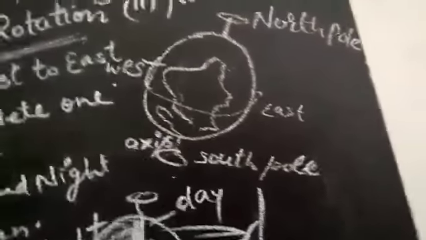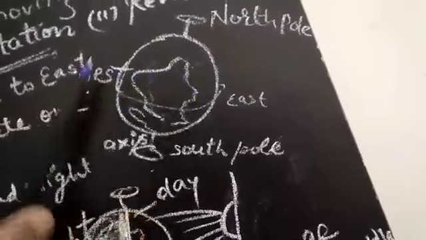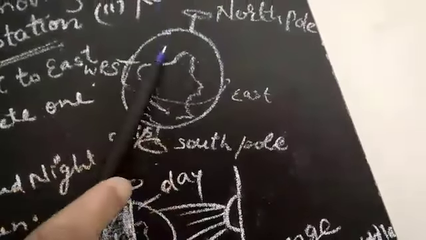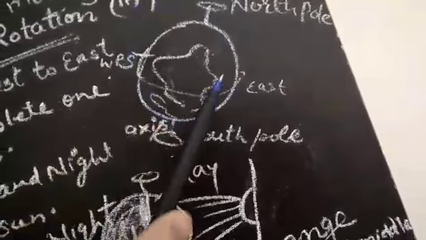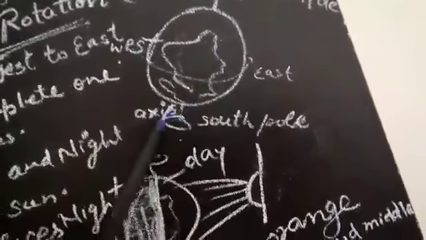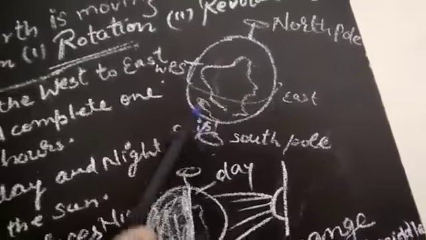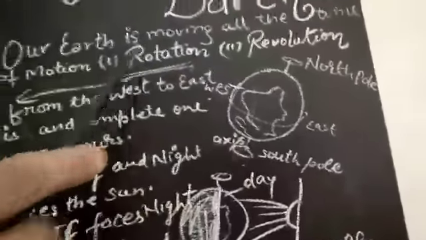Now once again I'm telling you, see beta, this is a globe. This is the north pole, this is the south pole, and this is the west side, this is the east side. While we are rotating this globe west to east, the same way our earth, like a globe, rotates from west to east on its axis, tilted on its axis. It's known as rotation.